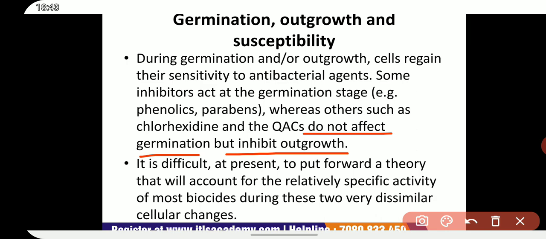For example, loss of dry weight, decrease in optical density, loss of dipicolinic acid, increase in stainability, and increase in oxygen consumption, whereas biosynthetic processes such as RNA synthesis from DNA, protein synthesis, that is the process of translation, as well as cell wall synthesis are also included, and these become apparent during outgrowth.